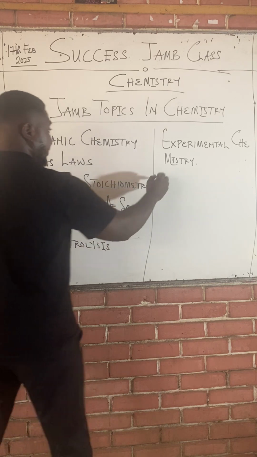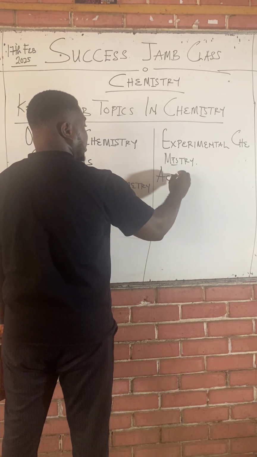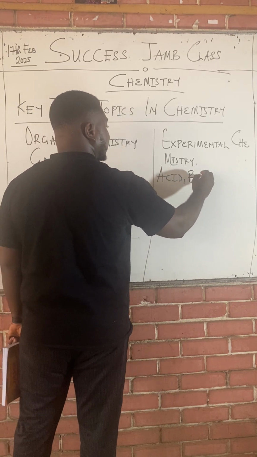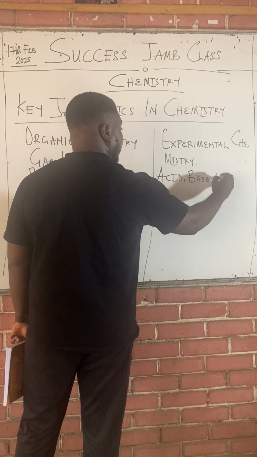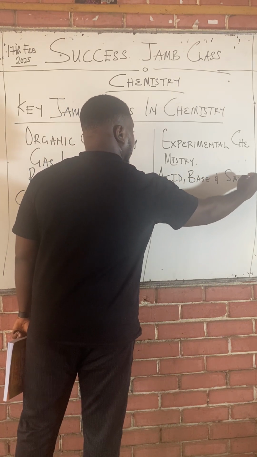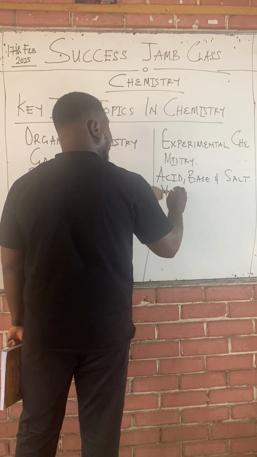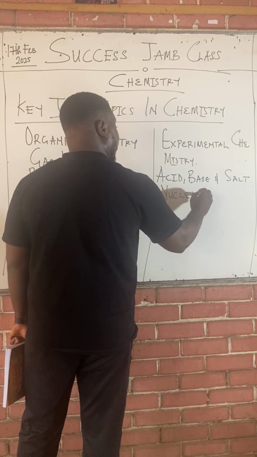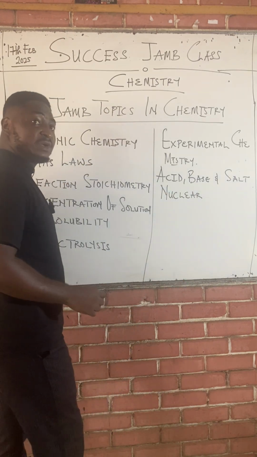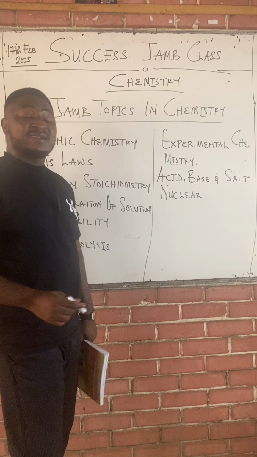We've looked at acid, base, and salt. Then nuclear chemistry. We have nuclear fusion and nuclear fission, that's under radioactivity.